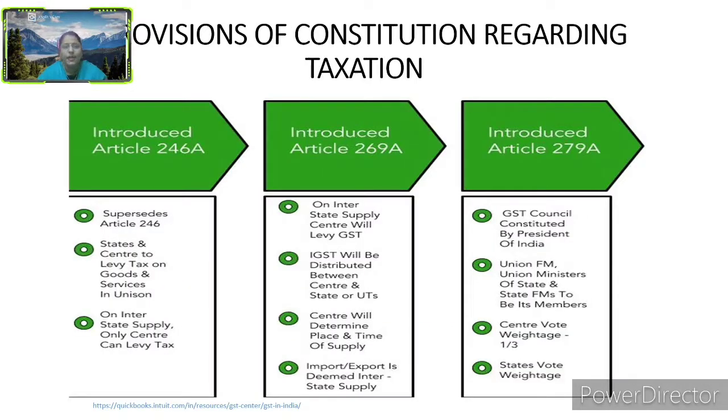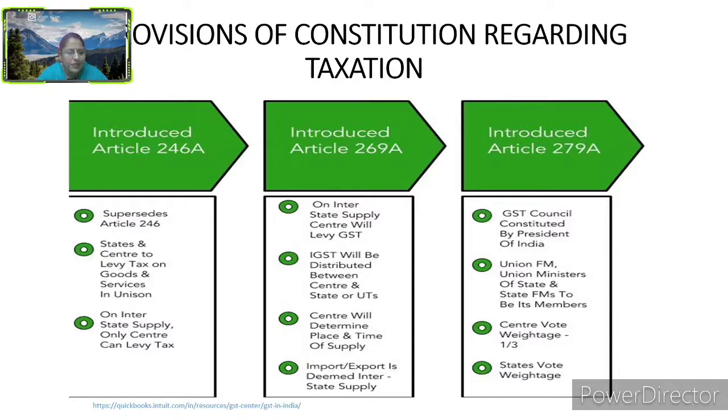Now let us see the provisions of the Constitution regarding taxation. That is 246A, then 269A, 279A. Let us see. 246A: states and the center can levy tax on goods and services in the Union. This means state and center both have the power to levy tax on goods and services.